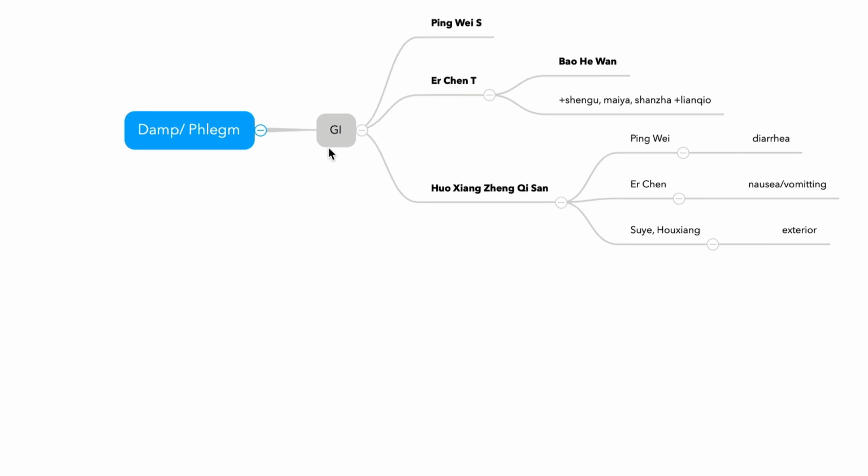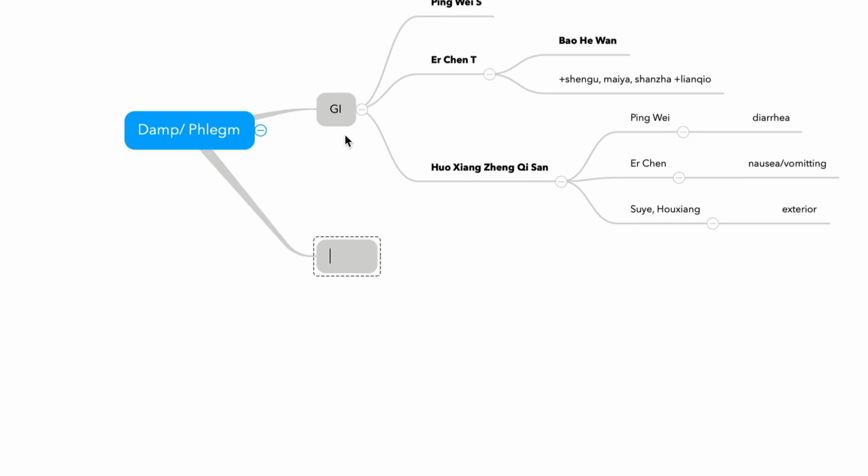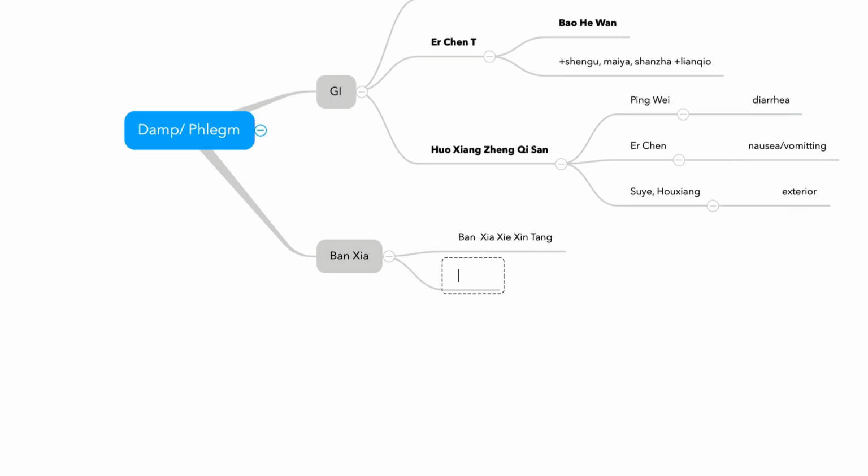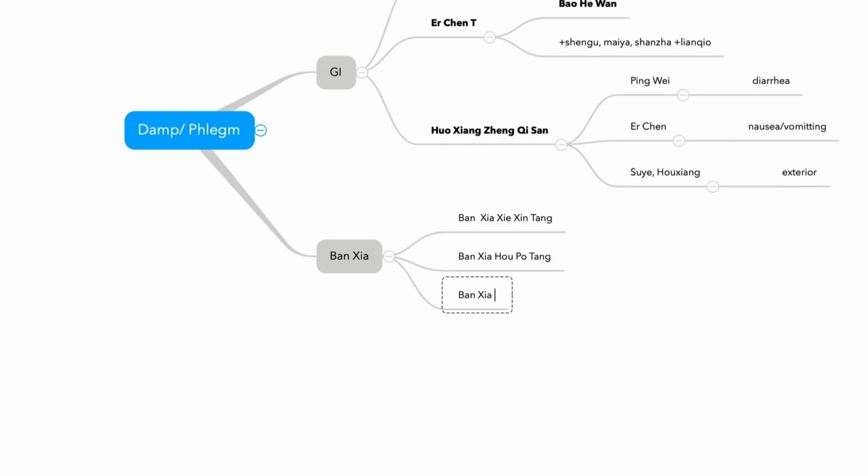There are many formulas with Bansha to treat phlegm. First, Bansha Xue Shin Tang. Second, Bansha Ho Po Tang. Third, Bansha Bai Ju Tian Ma. These are all related to phlegm.